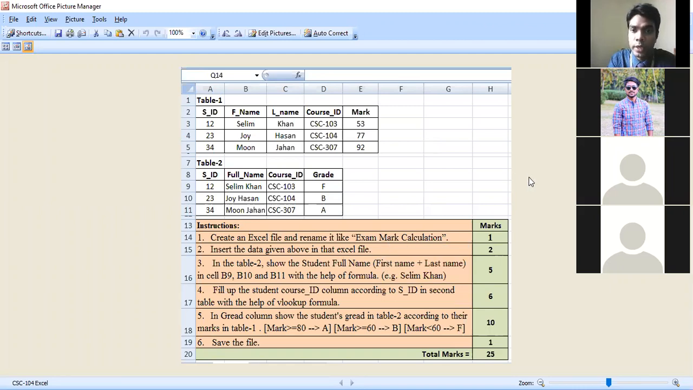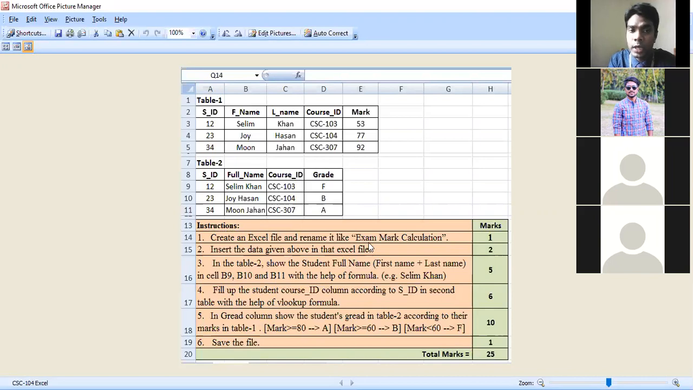Yes, sir. Okay, so definitely you might get this type of question in your examination. Here we have table 1 and table 2, but in the examination I am not going to give you any value for the second table except the slide ID column. I'm going to give you only the slide ID column, and the rest will be blank. Then you have to follow the instructions.